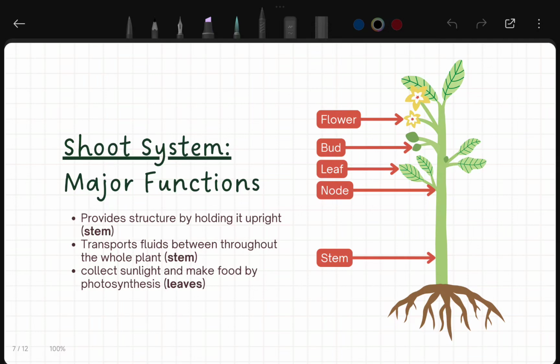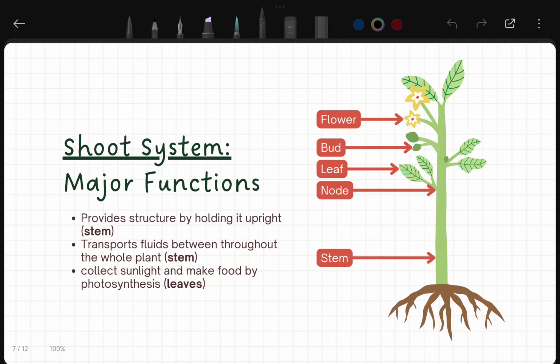The second major part of the shoot system is to transport fluids like water, nutrients, and other materials throughout the whole plant, because the stem connects the root with the other parts of the plant. So basically it transports the fluids toward all parts of the plant.